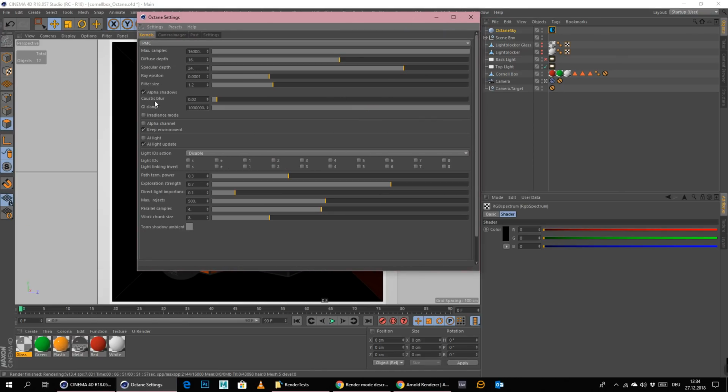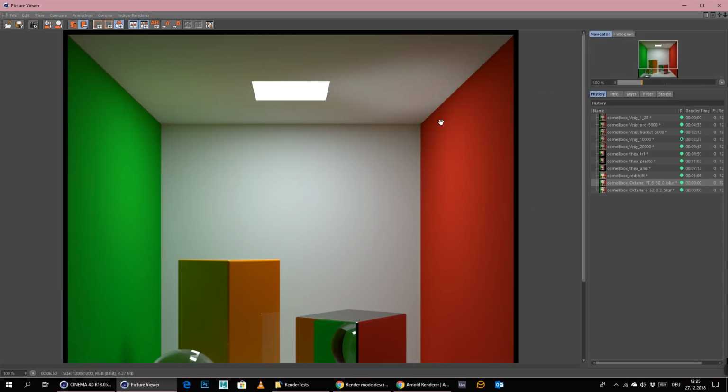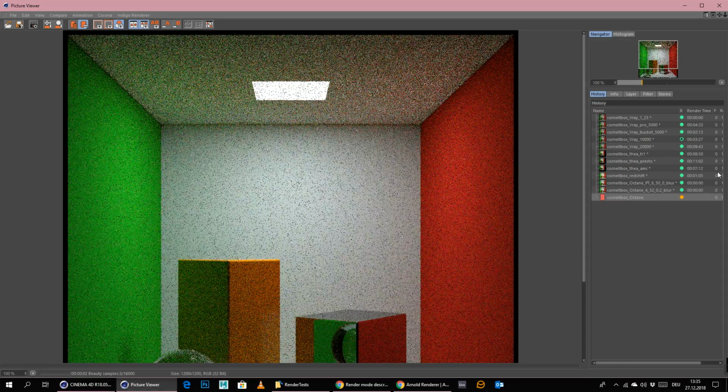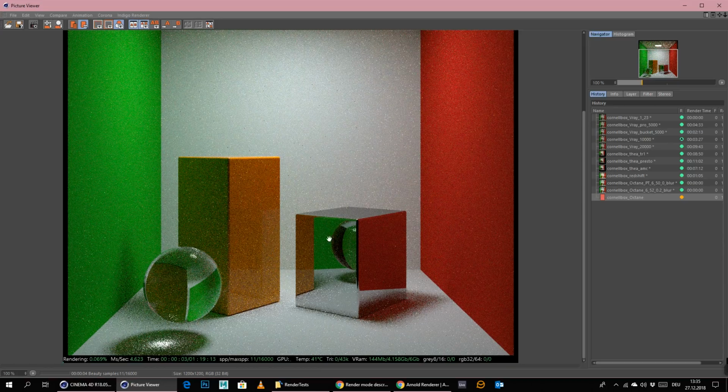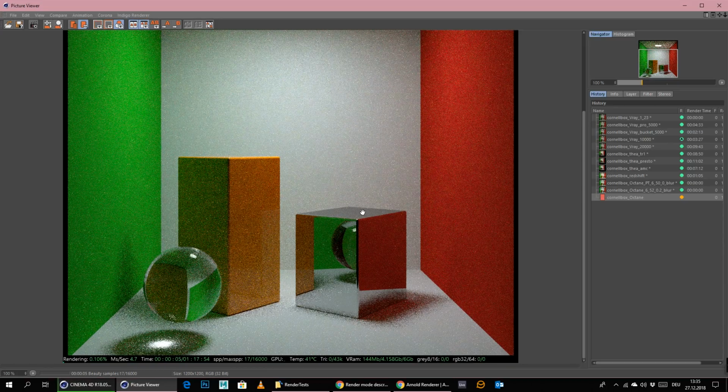So let's try this. Caustic blur set to 0.02. Oh, I think this is the normal value. Normally it's 0.02. Specular depth is set to 24 here, this to 16. Let's just simply try this mode and let's see what we get. And we will just try it with the normal caustic blur here of 0.02.